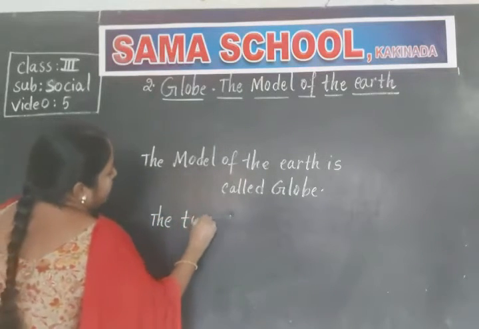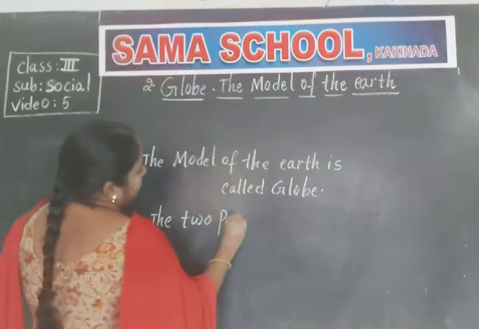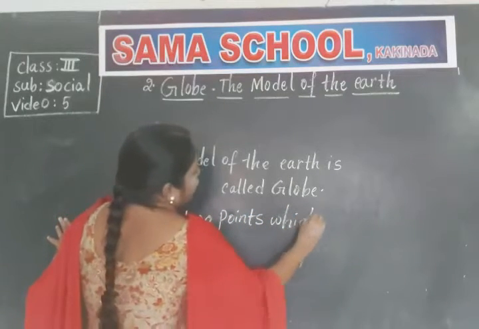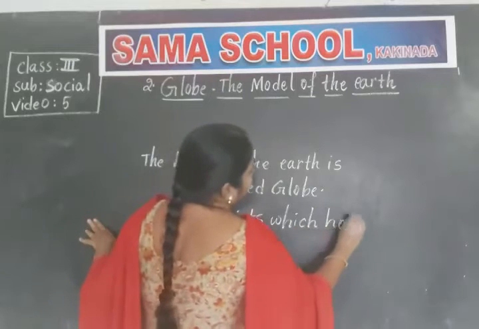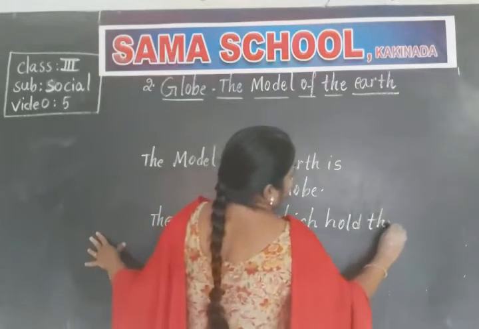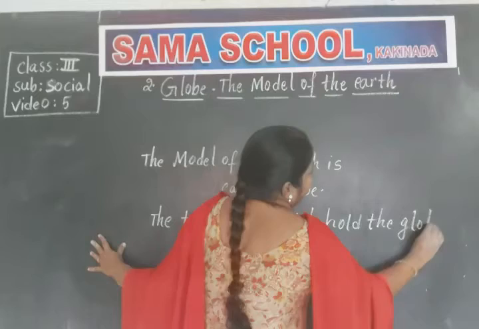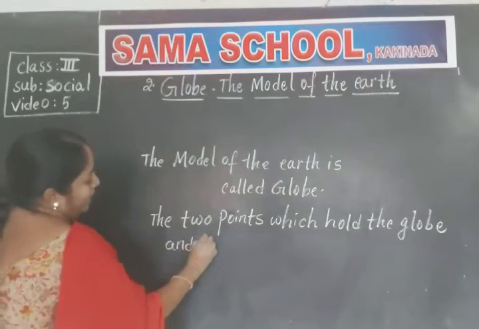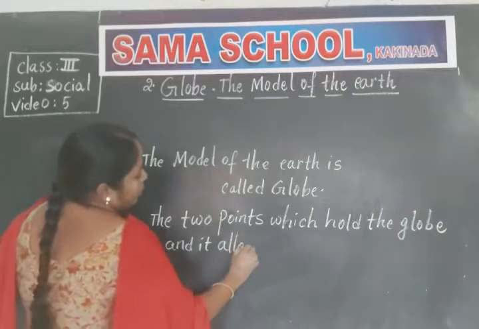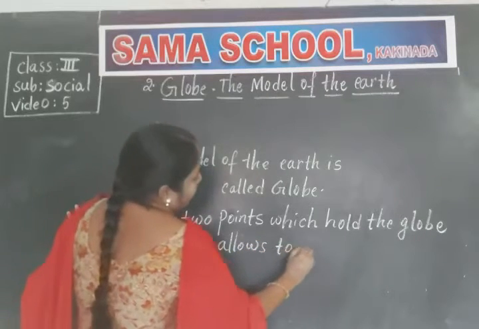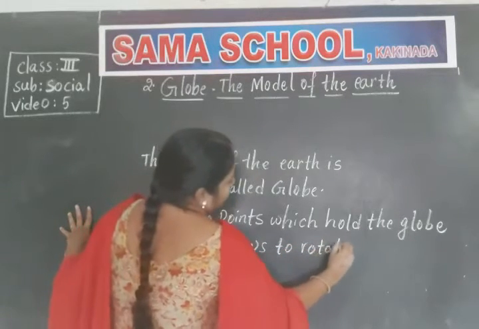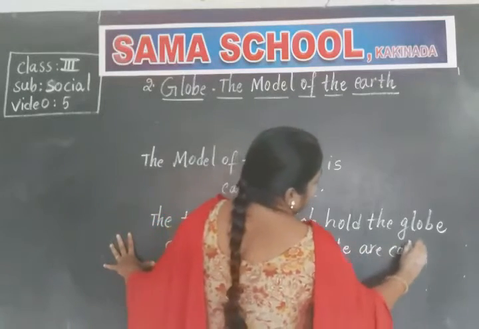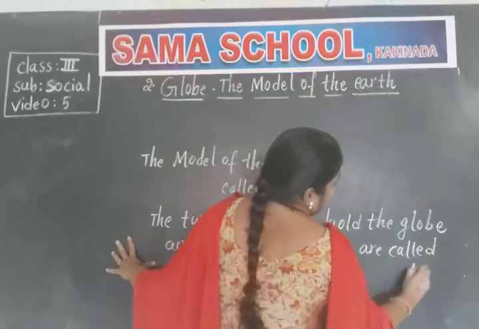So the 2 points which hold the globe, not only hold the globe, they also allow it to rotate. They are called poles.